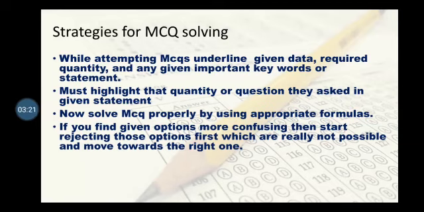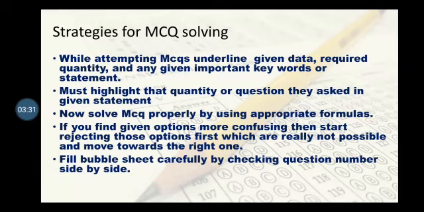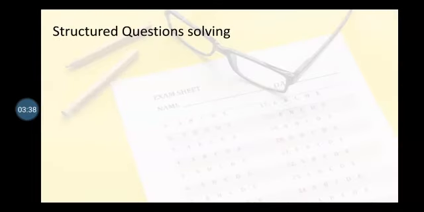If you find the given options confusing, then start rejecting those options which are really not possible, and move towards the right one. This is also a strategy. Fill the bubble sheet carefully by checking the question number side by side. That is very important.